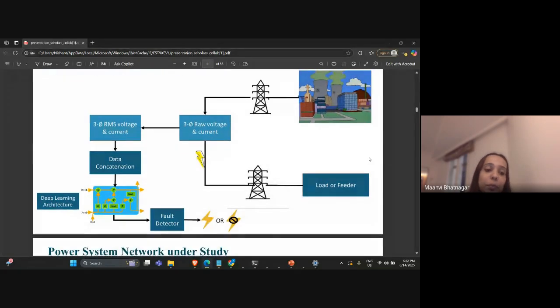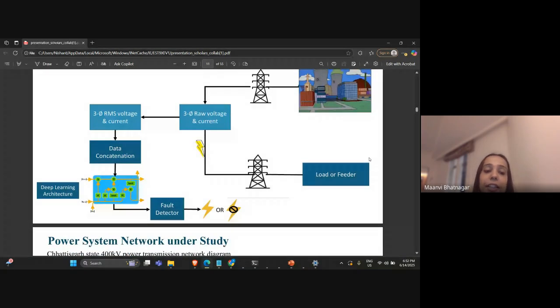deep learning system. In this technique that I have implemented, I have used the three phase RMS voltage and current data, concatenated it, and made a matrix out of it, in which the voltage and current signals from various lines have been collected, and all three phases of voltage and current signals are considered.